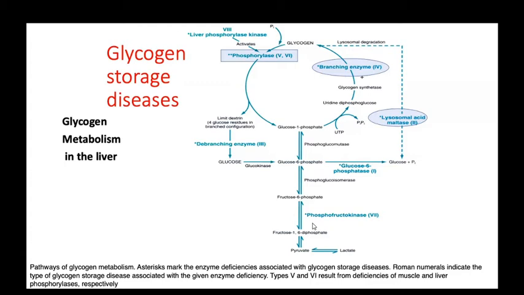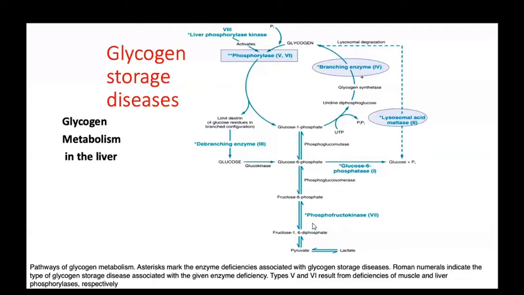First of all, glucose is phosphorylated by glucokinase to glucose 6-phosphate, and the glucose 6-phosphatase enzyme leads back to glucose. The first glycogen storage disease is due to deficiency of glucose 6-phosphatase. You should remember the Roman numeral along with its enzyme deficiency: type 1, type 2, type 3, type 4, along with their deficient enzymes.